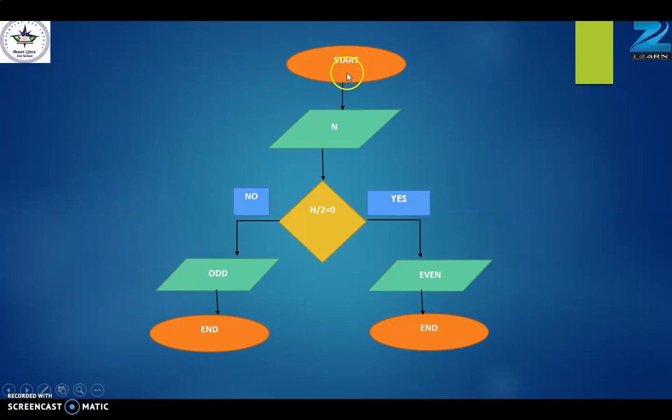Here you can see start. Then we have taken one number n. Okay, then we put the condition. If n is divisible by 2, means if we divide n by 2 and the remainder is 0, then if yes, that number is even. If no, the number is odd. Okay, so here input and condition are very important.